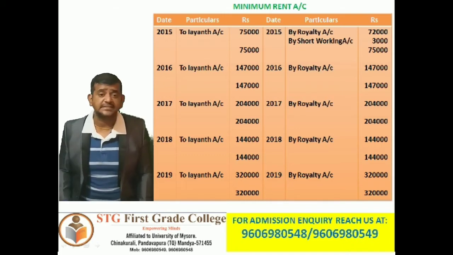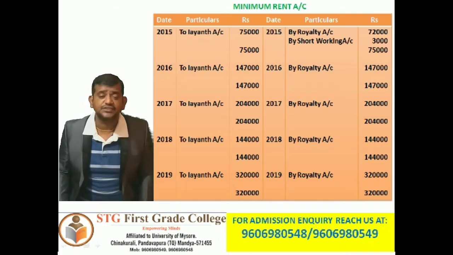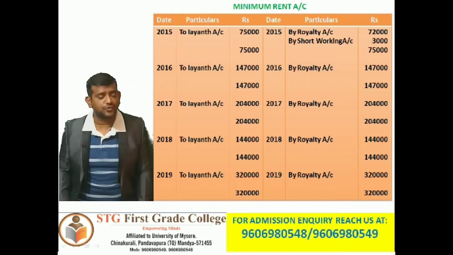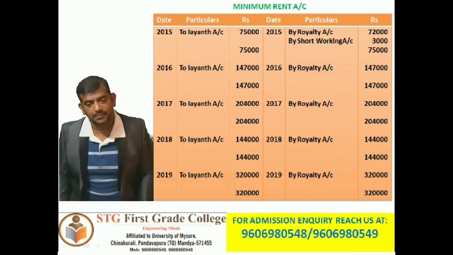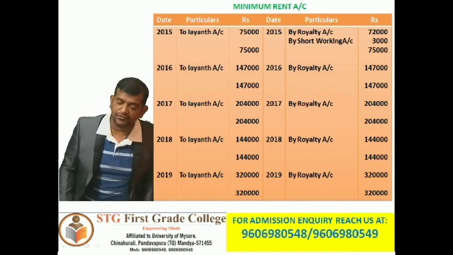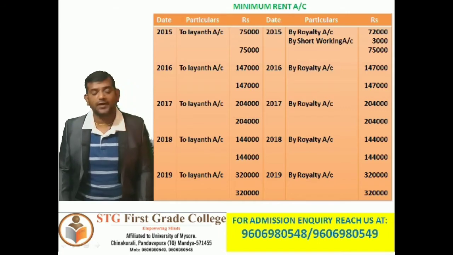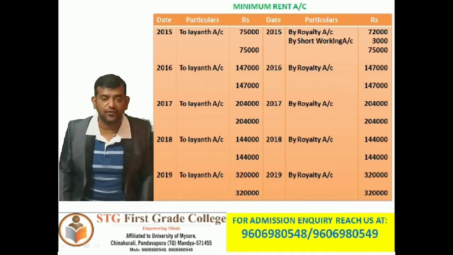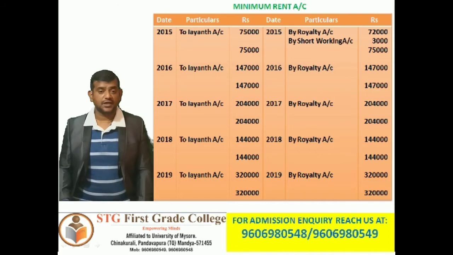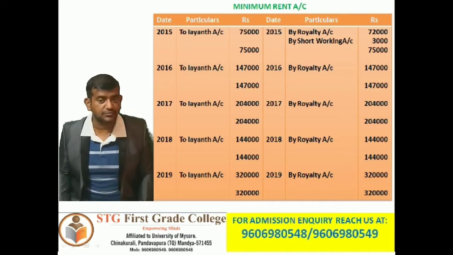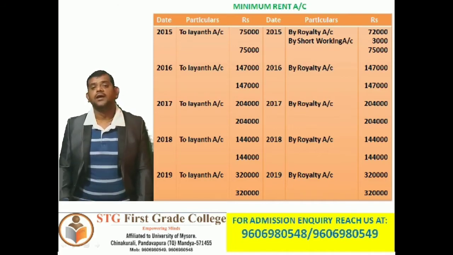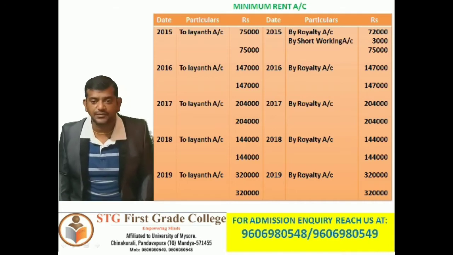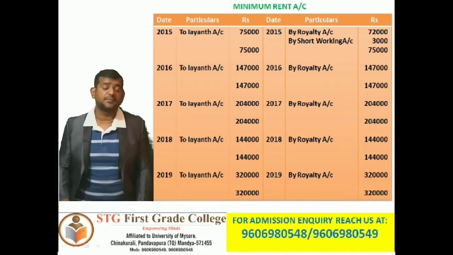Next, in the year 2018, to Giant account 1,44,000. 2018, by royalty account 1,44,000. Both sides total 1,44,000. In the year 2019, to Giant account 3,20,000. By royalty account 3,20,000. So we are done with the minimum rent account.